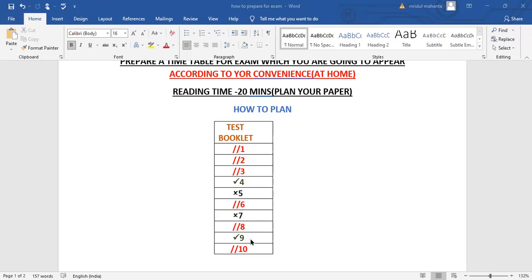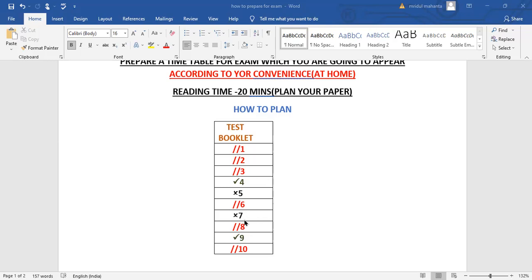Because if you mark like this, then when you are going to do the sums after reading the question paper, as soon as you see the ticks, suppose here 2 ticks are there, that means yes, I know this. So that one you are going to do, and after getting the answer, you fill the circle in the OMR sheet. Clear? Then suppose you come to question number 4, 1 tick is there, leave that question. Number 5, you do not know it, leave that question. Again, number 6, double tick is there, do that sum, you'll get the answer. After getting the correct answer, you fill the OMR circle.